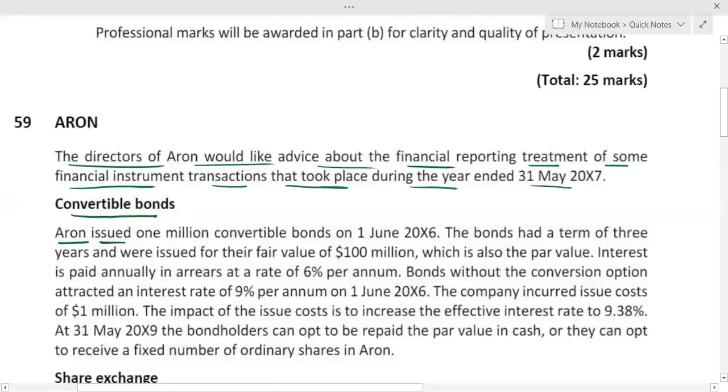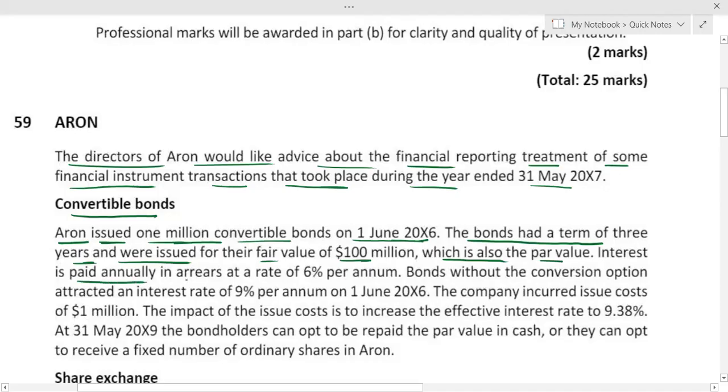ARN issued 1 million convertible bonds on 1st June X6. The bonds had a term of 3 years and were issued for their fair value, 100 million, which is also the par value.